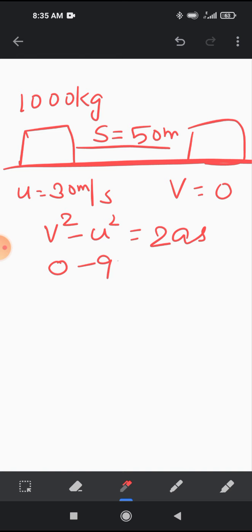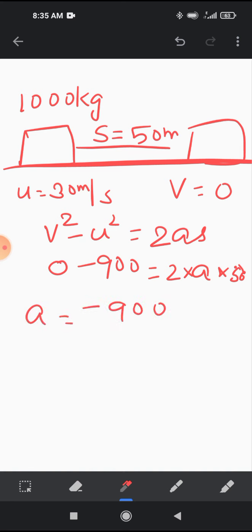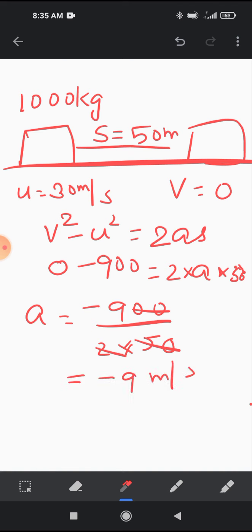So minus u square, 900, is equal to 2 into a, s is 50. So you will get a as minus 900 upon 2 into 50. Cancelled, we get a as minus 9 meter per second square, the acceleration.